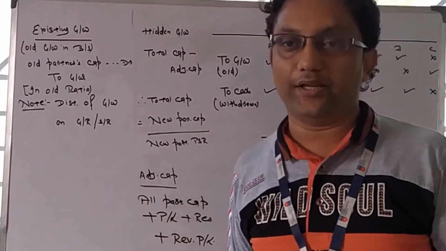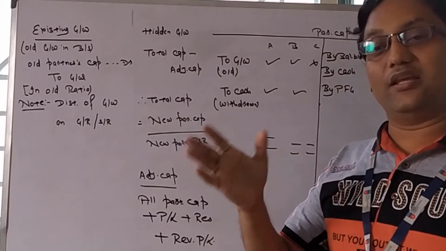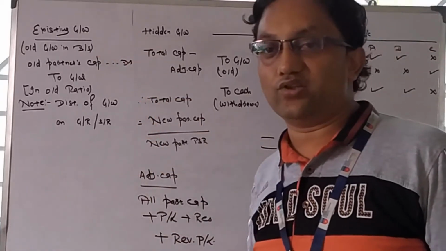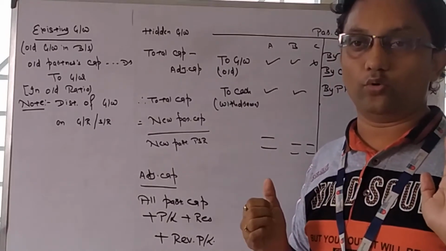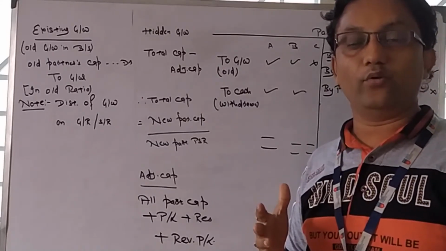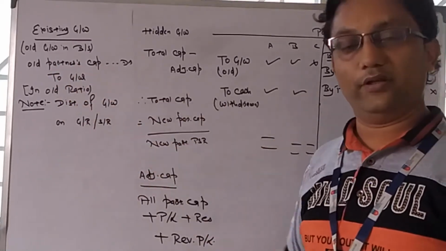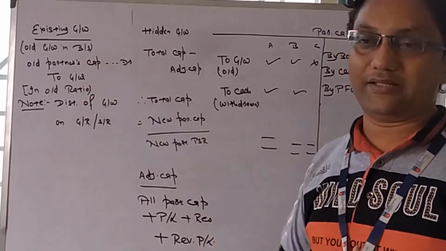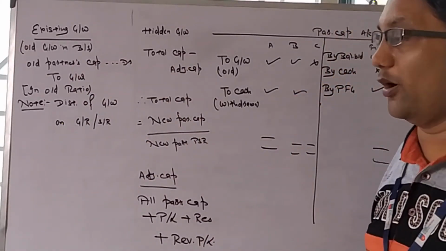Now the last part of the entry is what to deal with the existing goodwill. The goodwill which is in the balance sheet, how to deal with that? That is old goodwill in the balance sheet. As we all know, we are writing off an asset. Goodwill is written off from the balance sheet, old goodwill. Writing off an asset is a loss, and loss reduces the capital. So capital is being reduced: old partner's capital account debit to goodwill. Goodwill is being cancelled, asset cancelled, so it will be credited, and capital reduced, so it will be debited. Old partner's capital account debit to goodwill. Two important points you must remember.